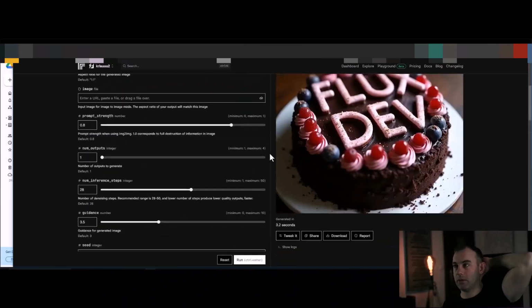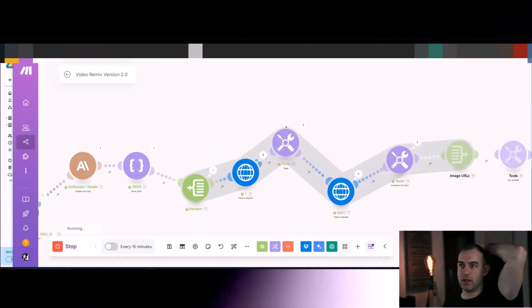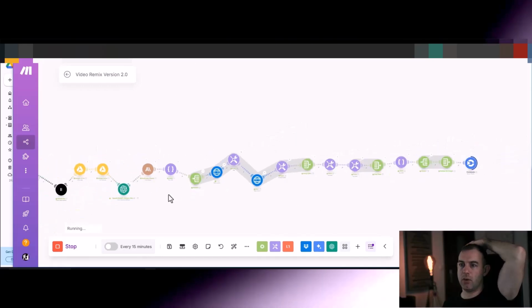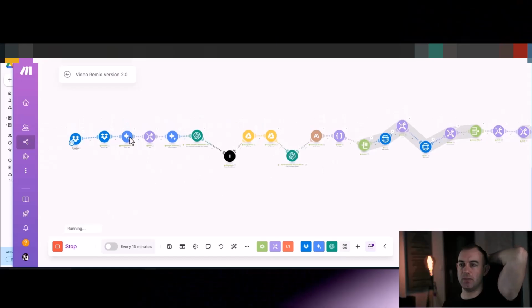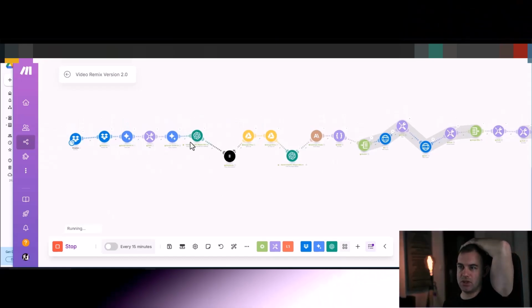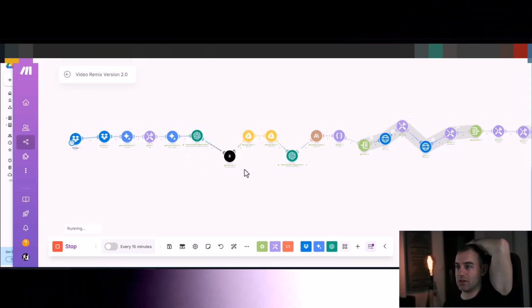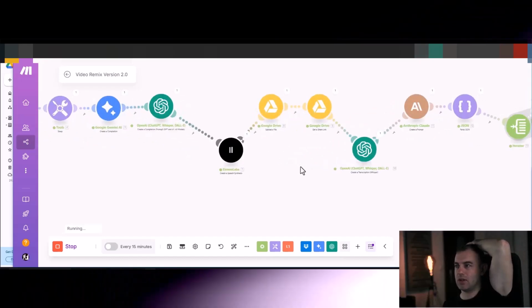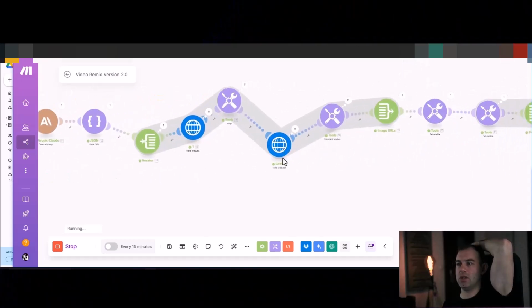So pretty cheap, I would say. The other tools that we are using here, you can get away using them for free to start with, especially Gemini, that's free. ChatGPT, you can top it up for $2 or $5 and that will last you a few months. ElevenLabs, you can start using it free.